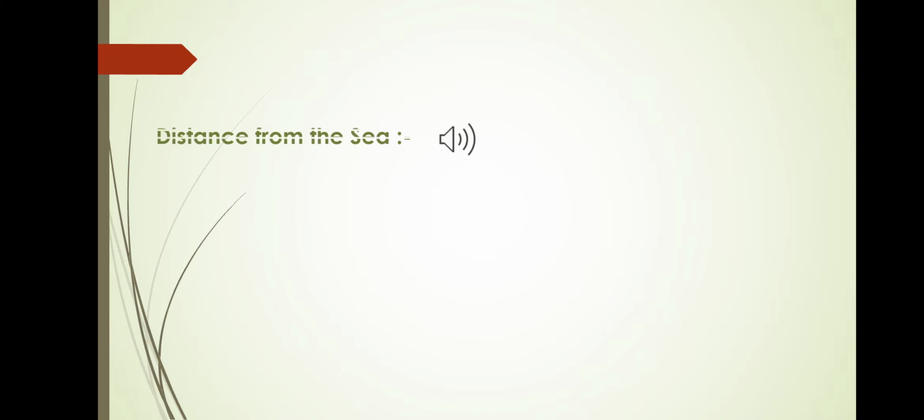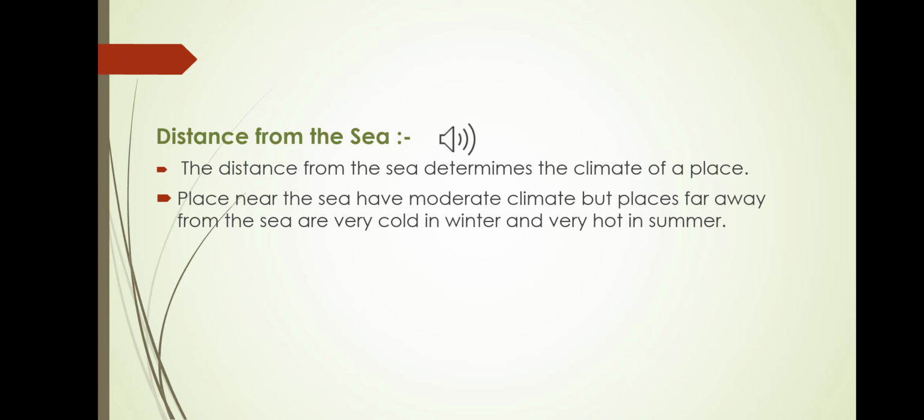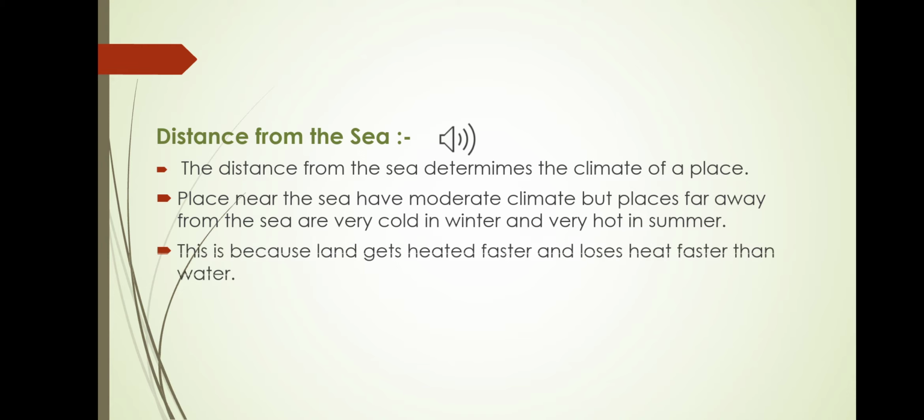Distance from the sea. The distance from the sea determines the climate of a place. Places near the sea have a moderate climate, but places far away from the sea are very cold in winter and very hot in summer. This is because land gets heated faster and loses heat faster than water. For example, during summer, land gets heated quickly, and the air above the land surface becomes hot.